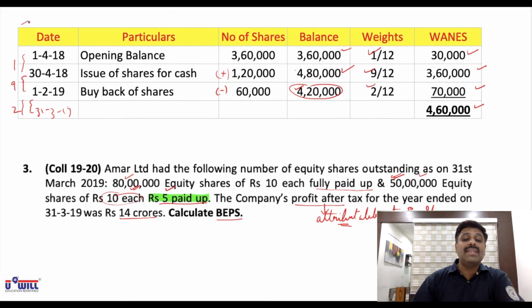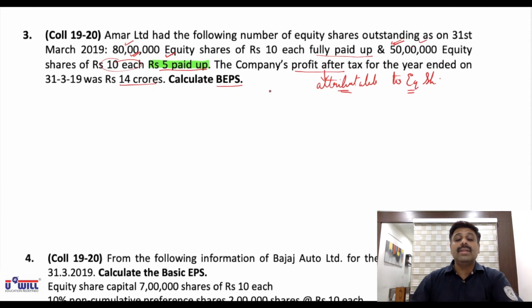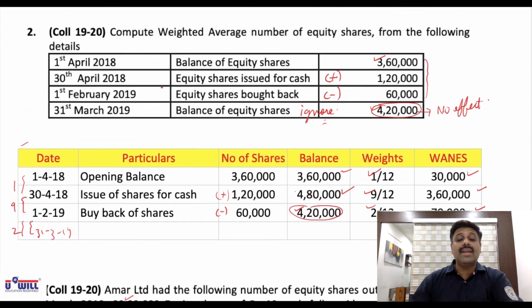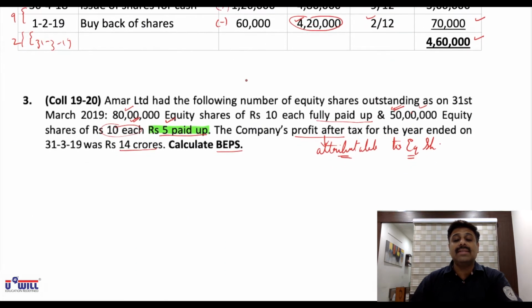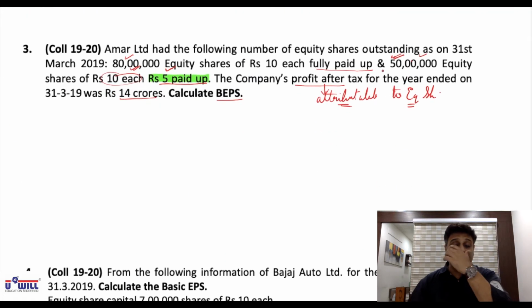Why don't we have to make this table of weights? The reason: there is no transaction of equity shares during the year. Means we are not given any transactions like we had in the previous question, that on 30th April, 1st February, issue, buyback, nothing like that is given. Directly the shares are given and we assume they are from the beginning of the year. So even if you make the table, you'll have the weights of 12 by 12. That makes no sense. So if there is no transaction, no dates given during the year, directly add the total shares. That itself is the weighted average, and those are directly the shares used during the year.